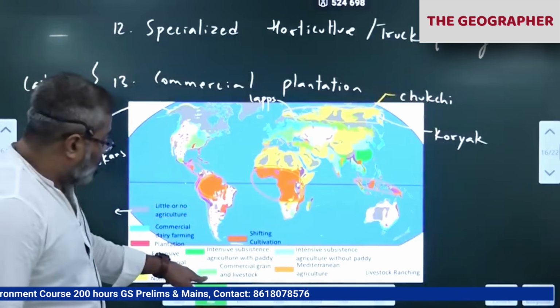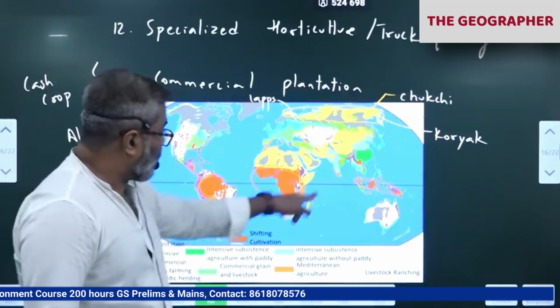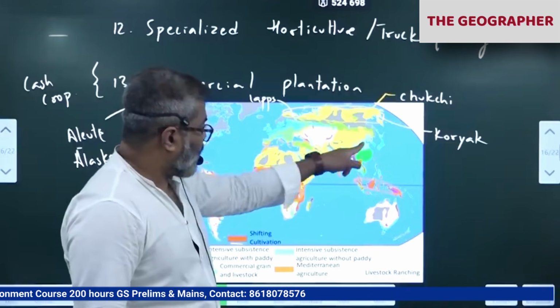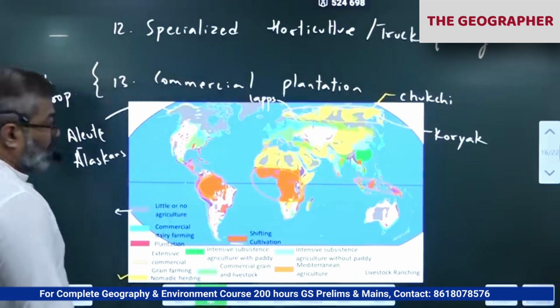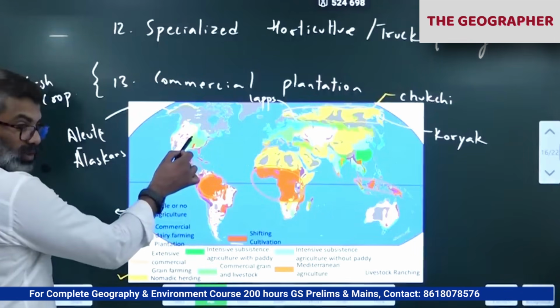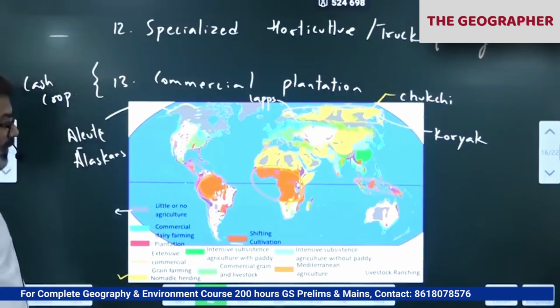This color is different. These two are different, you notice. China here and South Asia, Southeast Asia. Okay. This color is different. Don't confuse. That is the reason I told you.